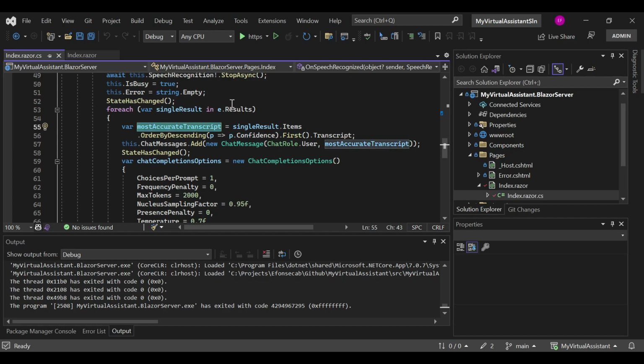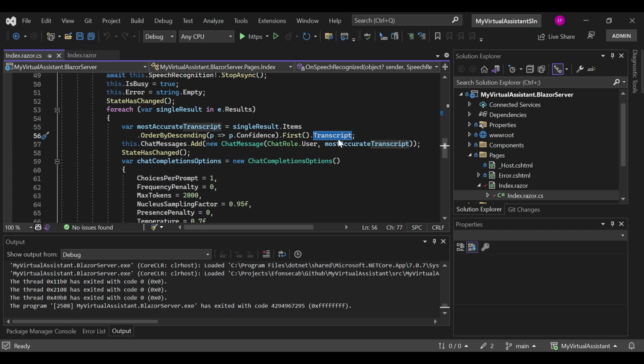Actually, we could have selected this at once, but we did this iterating, right? For the most accurate transcript, we can use the confidence, right? So we basically order by descending confidence, and we just get the first element and get the transcript for that, right?